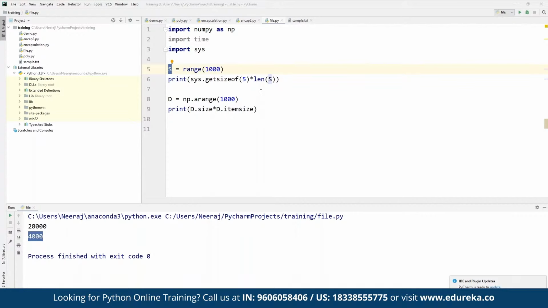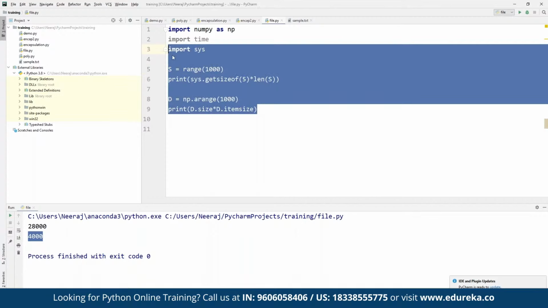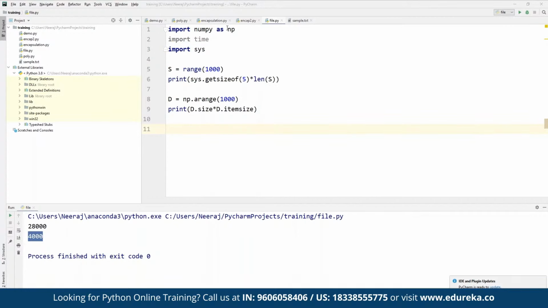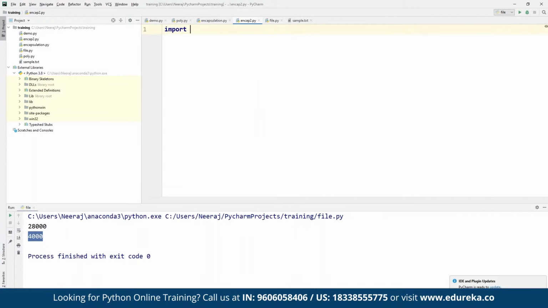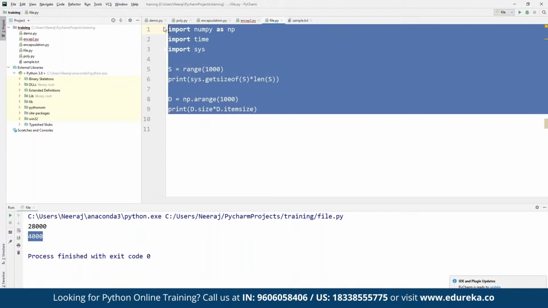In the same way, we can also take another example to see how much faster a NumPy array is as compared to the given list. Let's do one thing. Let's add the entire code as a comment. Now we can add a new file. Here we can import time and sys, and we can see multiple more examples of how we can work with more operations in NumPy, and how we can make use of it for presenting the entire report. Now here we want to import NumPy.